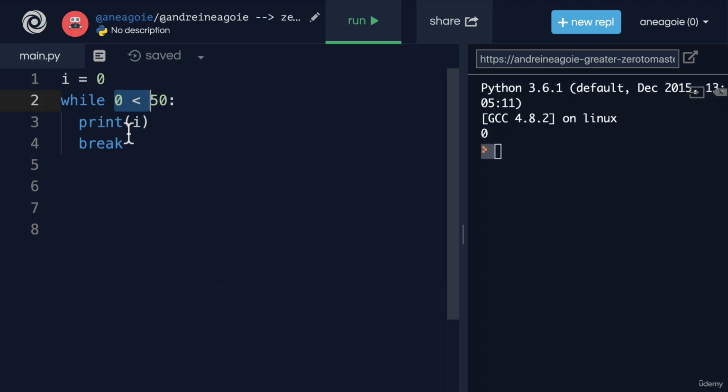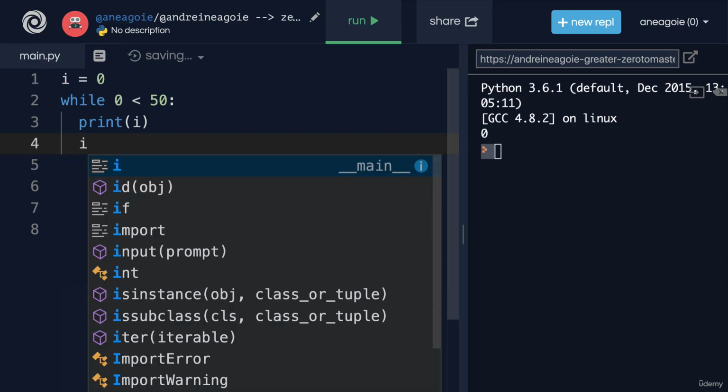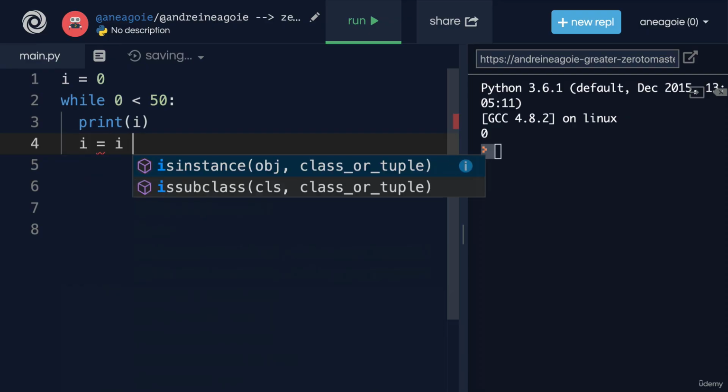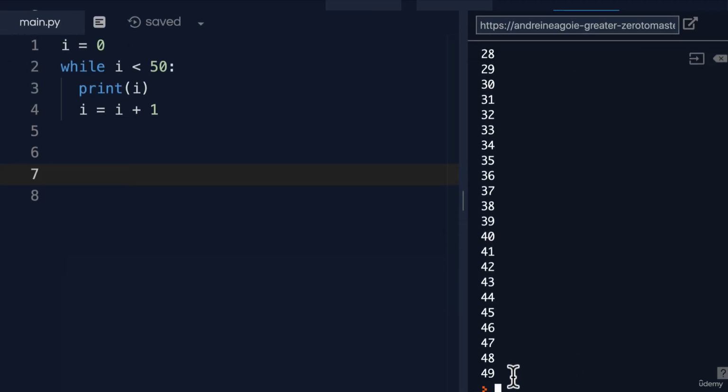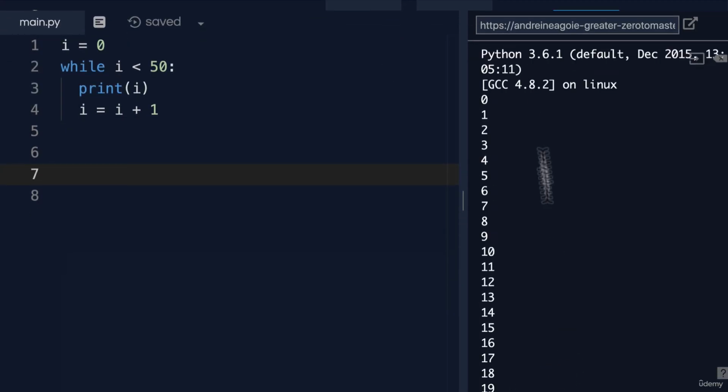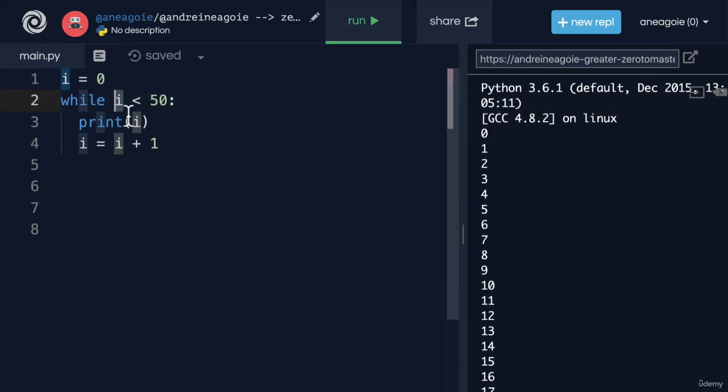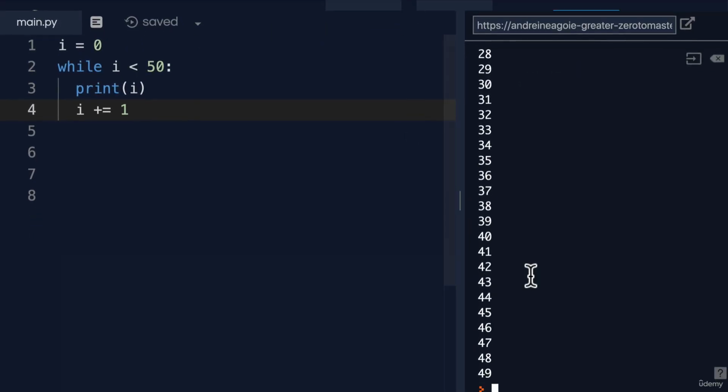Think about it. Well, we can just simply say i equals i plus 1. And then make sure that we change this to i. Now what's going to happen? If I click run, we stop at 49. We've done it 50 times. We've looped through it 50 times because we kept incrementing i over and over. So that i, each time we came back to the loop, was incremented by 1. Now a shorthand for this, we've seen it before, is to do plus equals 1. So that if I run, look at that, same thing.